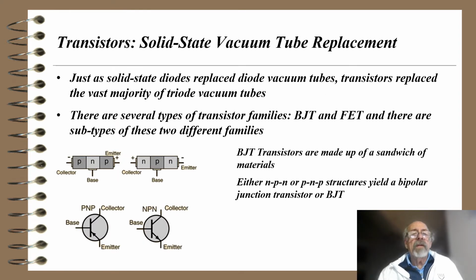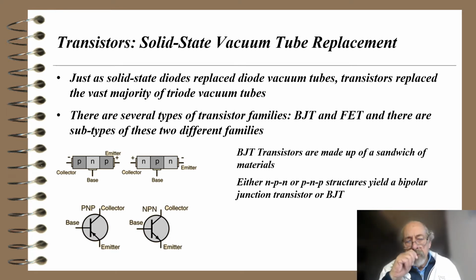So let's move on to transistors, or solid state vacuum tube replacements. Just as solid state diodes replace diode vacuum tubes, transistors replace the vast majority of triode vacuum tubes. There are several types of transistor families. There are BJTs, which are bipolar junction transistors, and FETs, which are field effect transistors, and there are subtypes of these two different families. The diagram there shows a three-layer sandwich of PNP or NPN, and there are terms collector, base, and emitter for both of those.